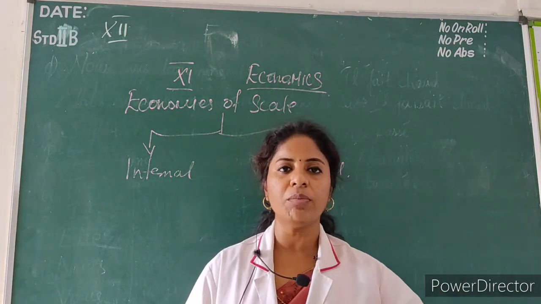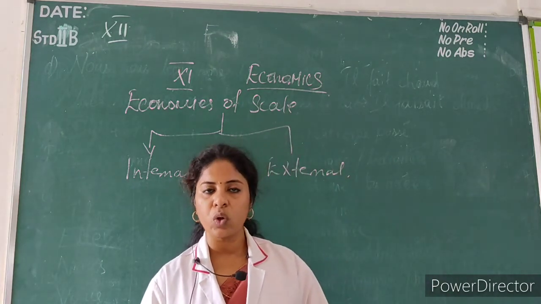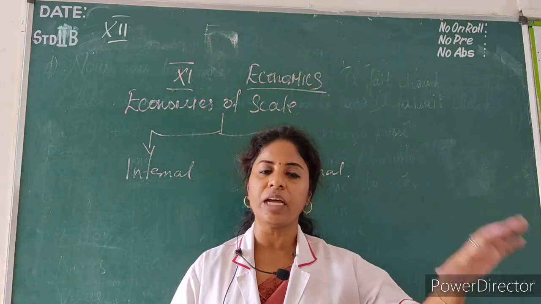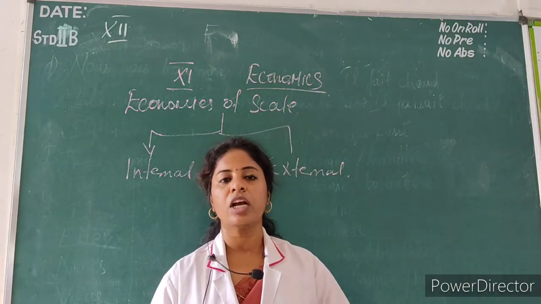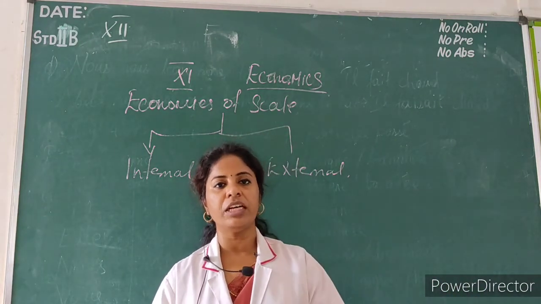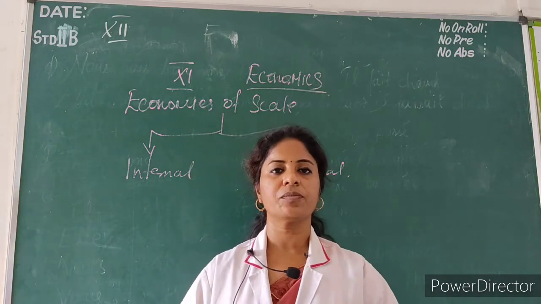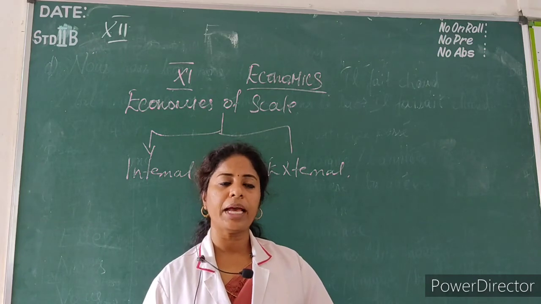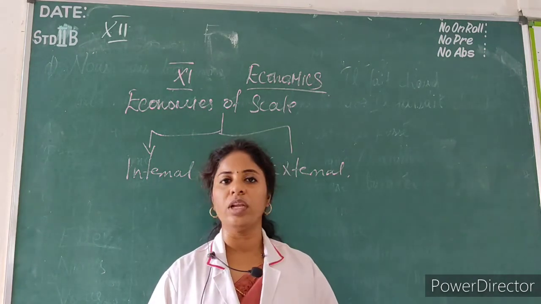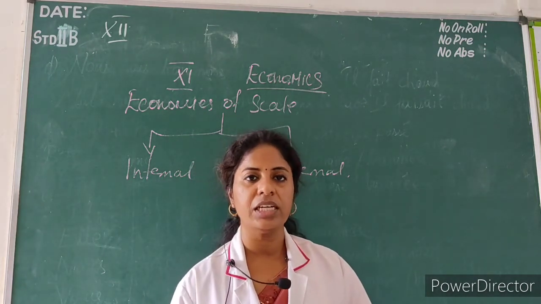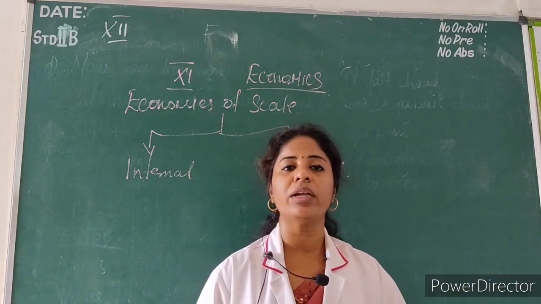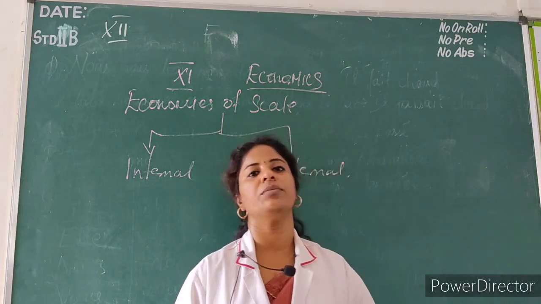If in one branch the goods are not sold, the commodity which is not sold in that particular area will be shifted to where the commodity is sold. Where it is not available and where it is needed, the commodity will just be transferred. This will happen only through large scale production.